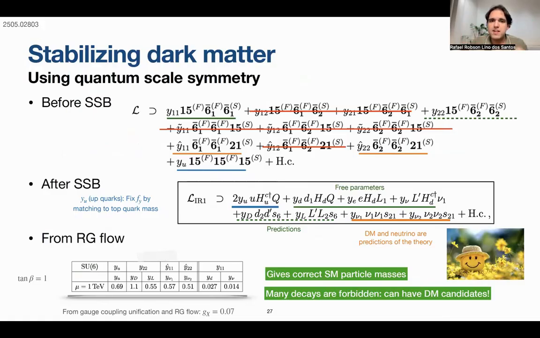And from that difficult Lagrangian, we get a much simpler Lagrangian, which is here. We have the top, we have predictions, we have free parameters that will be used to match the Standard Model, and you have dark matter and neutrino predictions of the theory. So this is what we need to get a stable dark matter, and also good Standard Model particles.